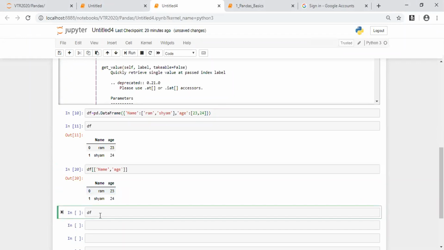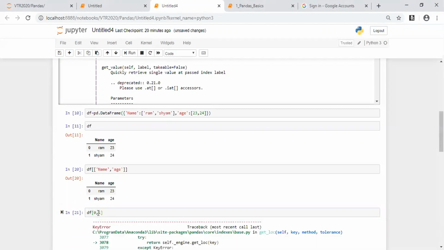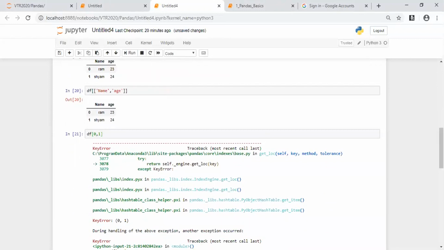So I say df of zeroth row. Whatever comes after the comma is for columns, whatever comes before the comma is for rows. Zeroth row, then which column do you want? You require the first column, right? Then I say df of 0, 1. Oh, I'm getting an error again. Correct? Do one thing, because you're combining both rows and columns, put them inside the double brackets. I'll see to that also.